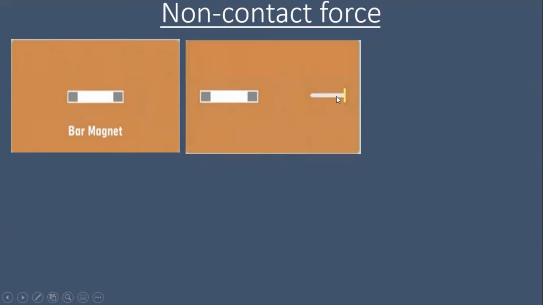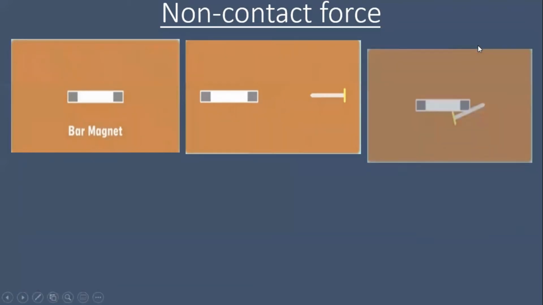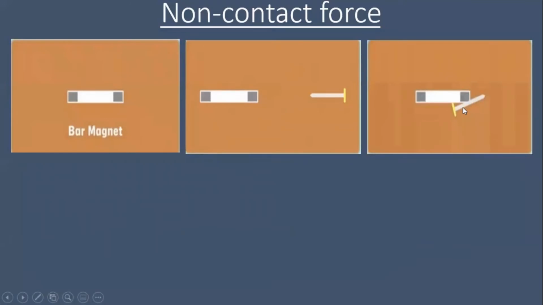Place an iron nail on a table and bring a bar magnet closer to it. Keep moving the magnet slowly, but make sure that it does not touch the nail. What do you notice? The nail takes a lift and sticks to the magnet. What do we infer? The magnet pulled the nail even though it was not in contact with the nail.